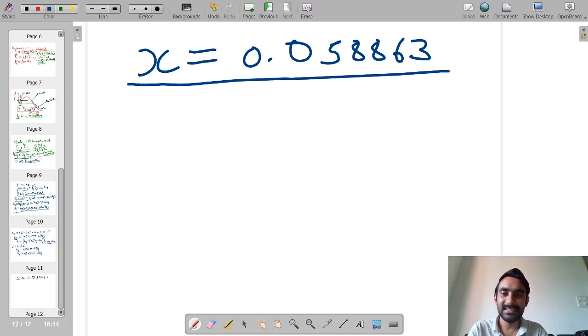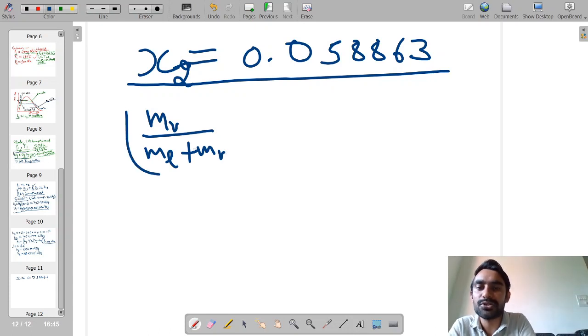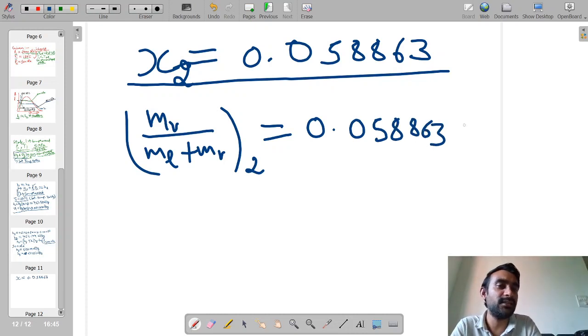Okay, so what was the question? The question was that when this throttling process is taking place, we have to determine the fraction of liquid and vapor in our flash chamber. This X corresponds to state number 2, and we know the definition of X is mV divided by ml plus mv at point number 2. So it is equal to 0.058863, which is the fraction of vapor.